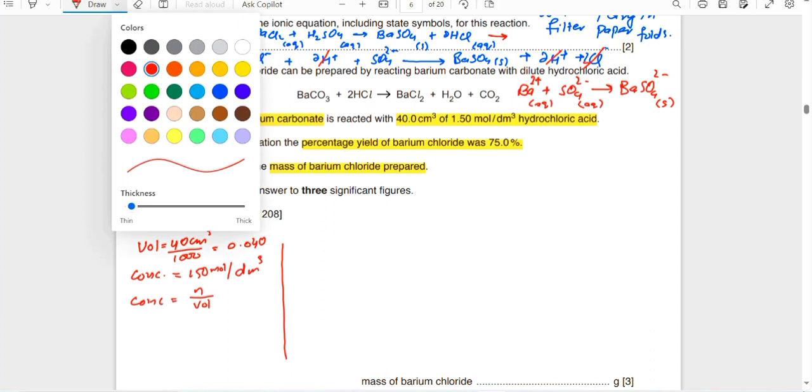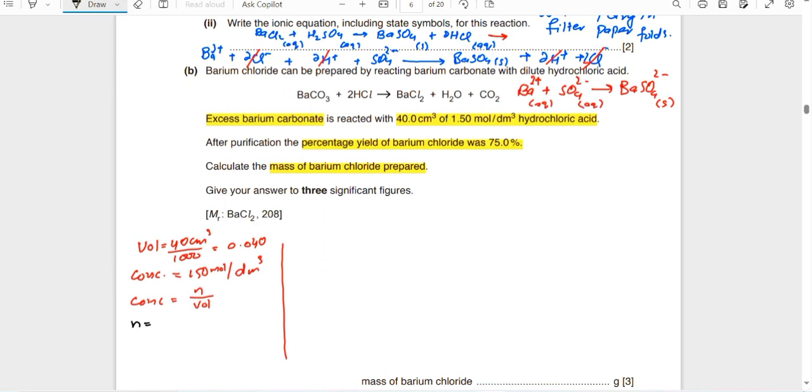So number of moles is equal to the concentration multiplied by the volume: 1.50 mole per dm cube multiplied by 0.040 dm cube. The dm cube cancels, so the number of moles is obtained. We need to use a calculator here.